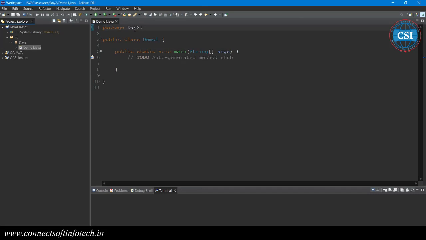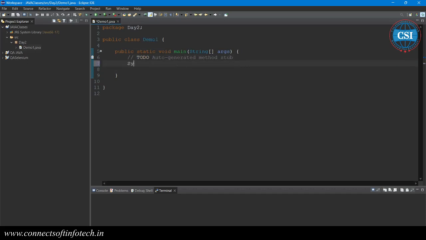This is demo.java, and you can see the package is automatically imported. The public class name is demo one, and there is one main method, public static void main. In C we have the main method, in C++ also the main method, and in Java we have public static void main. This is the main method, and these are comments. Auto-generated methods are available.